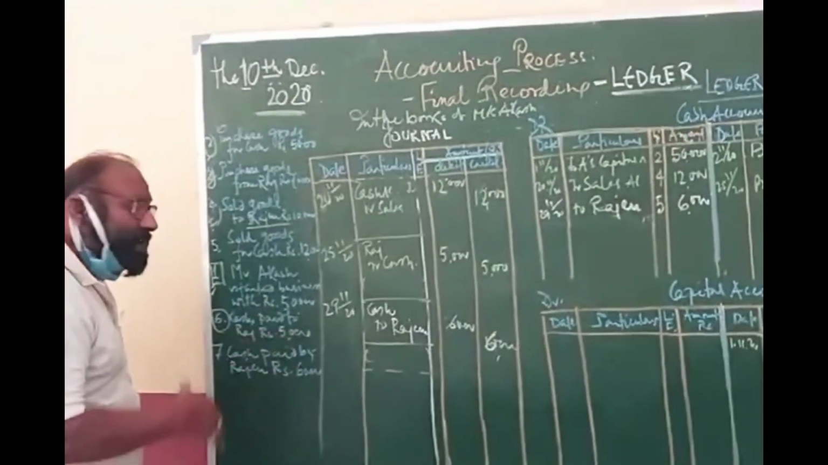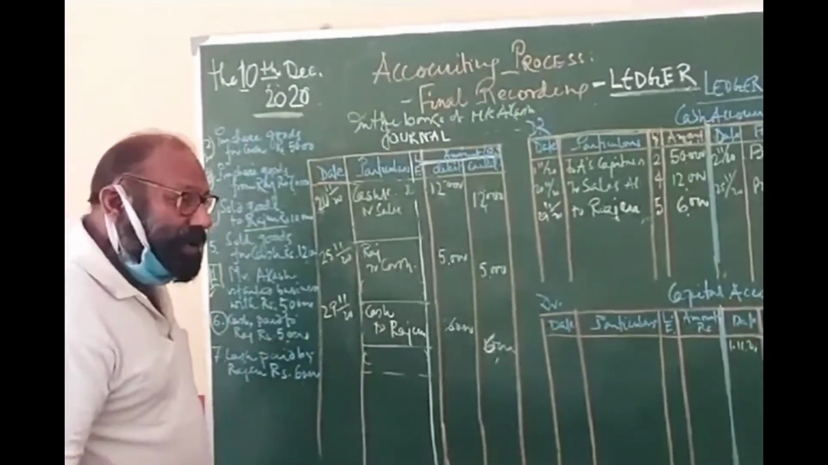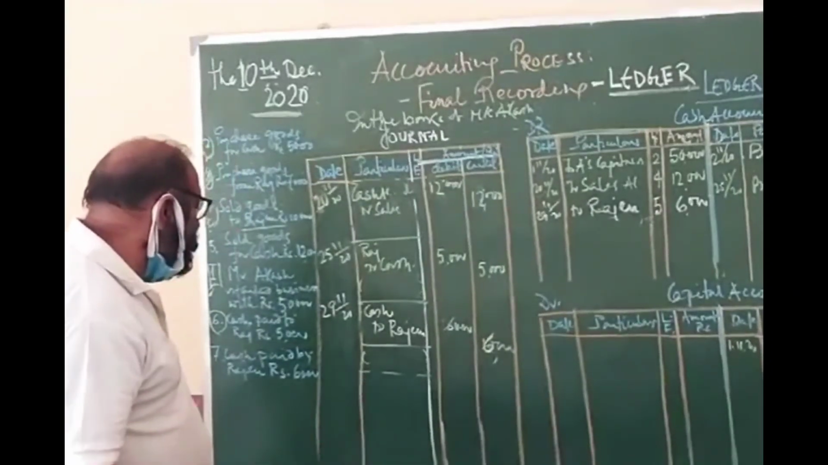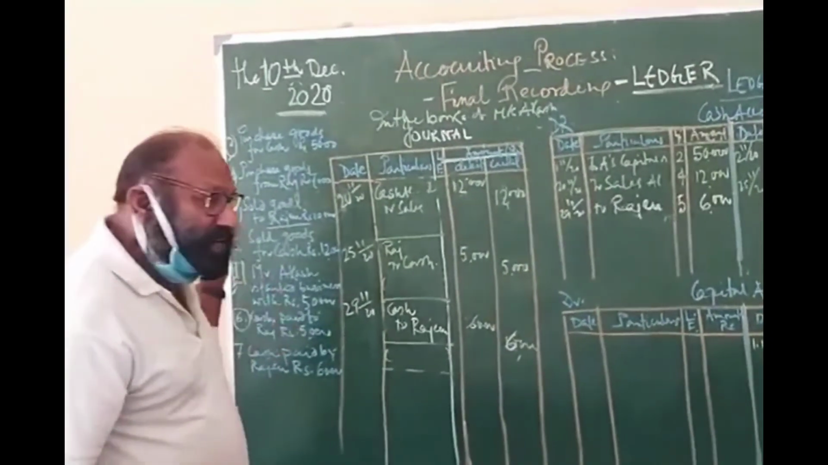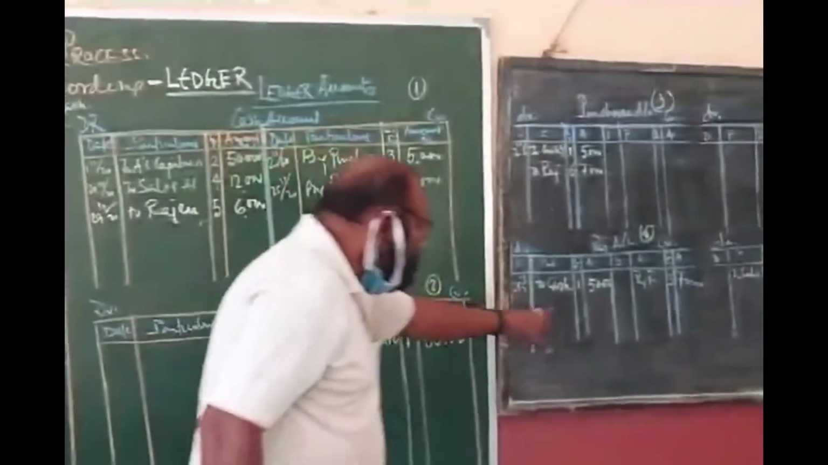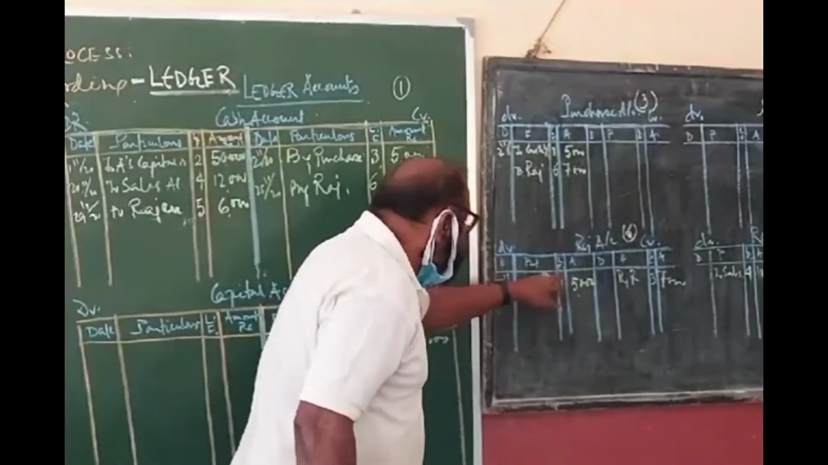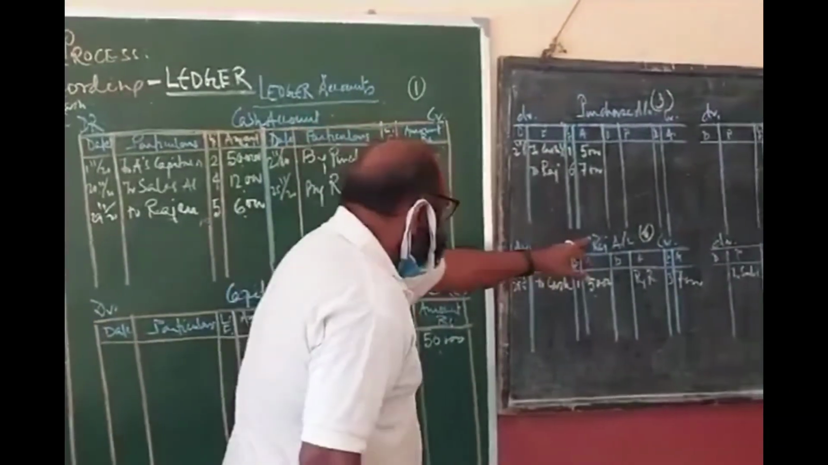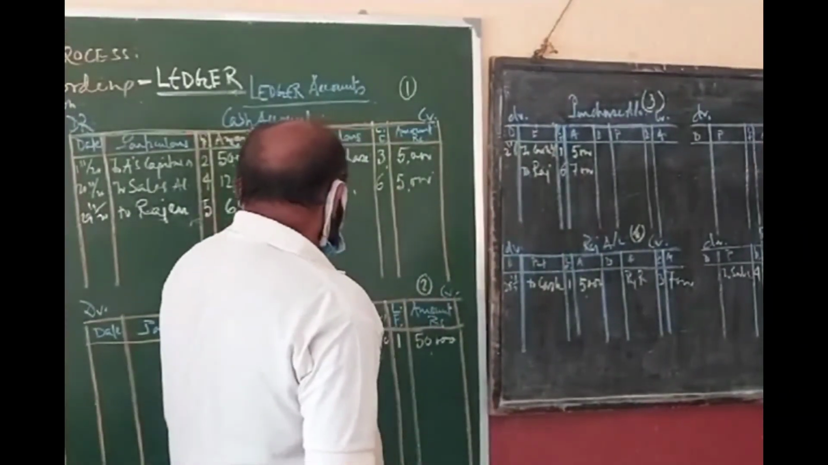Then comes this one. Cash paid to Mr. Raj for 5,000. Raj is receiving the cash. So cash is going out from me. Cash account is credited and Raj is the receiver, Raj debited. So cash is credited by Raj. Clear? And Raj is debited to cash. Clear? It is in page number 1 and it is in page number 6.